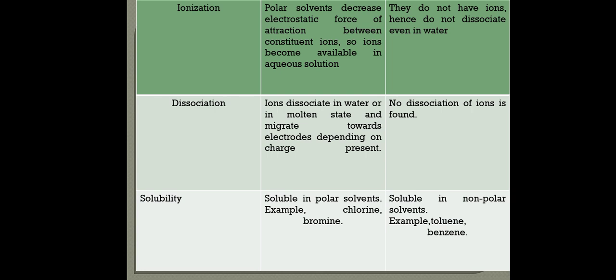Dissociation. Electrovalent compound ions dissociate in water or in molten state and migrate towards electrodes depending on the charge present. There is no dissociation of ions found in covalent compounds. Solubility. Electrovalent compounds are soluble in polar solvents. Covalent compounds are soluble in non-polar solvents. Examples, toluene, benzene.